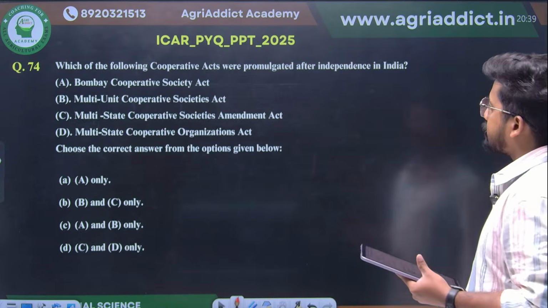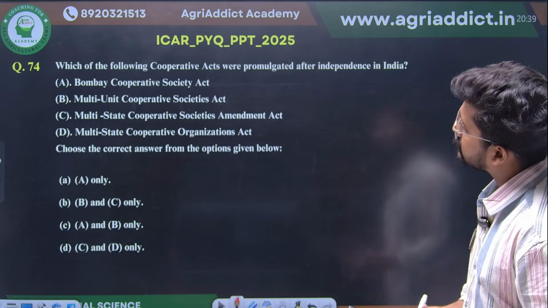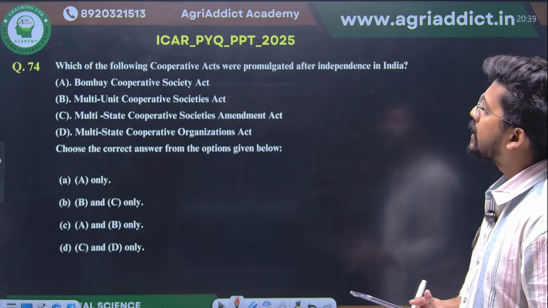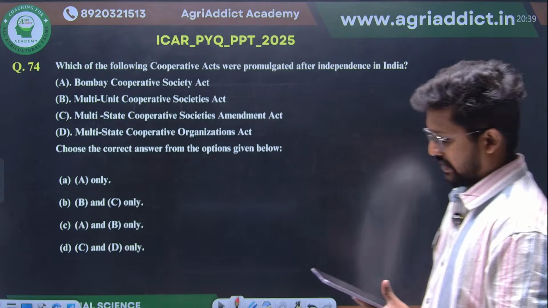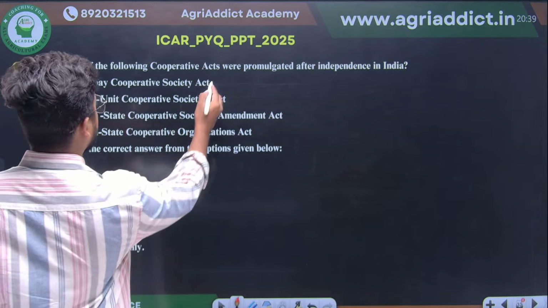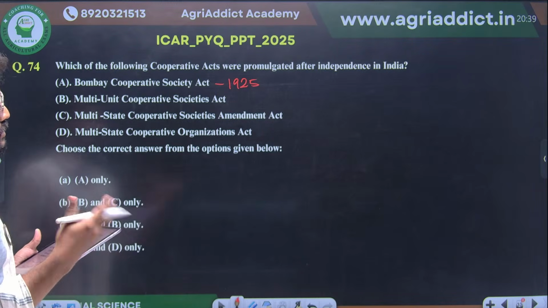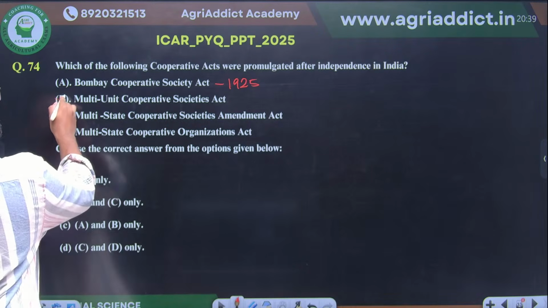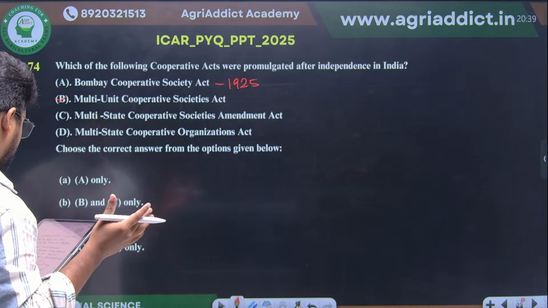Then next question. Again, another factual statement question. Bombay Cooperative Societies Act, Multi-Unit Cooperative Societies Act, Multi-State Cooperative Societies Amendment Act, and Multi-State Cooperative Organizations Act. So here the Bombay Cooperative Societies Act is from 1925. I don't know from where they are taking this question. This is totally out of syllabus, but still. Multi-Unit Cooperative Societies Act, there is no such act. I searched for it, but I couldn't find such an act.